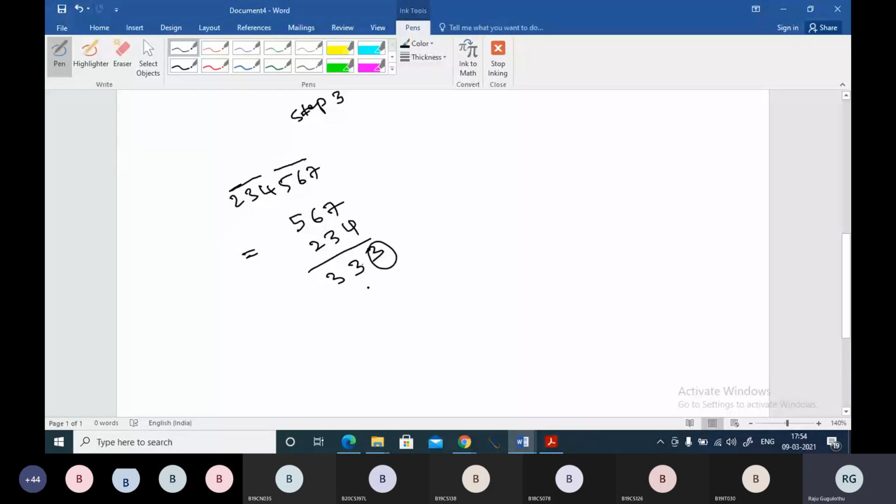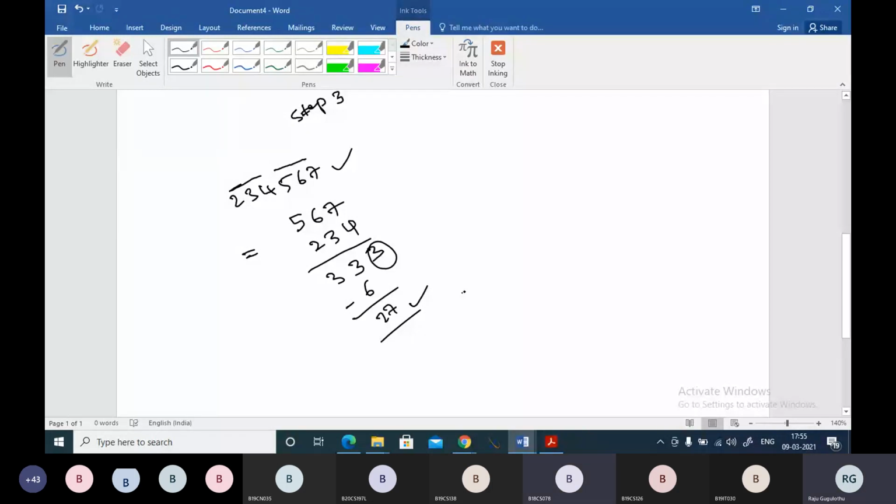Take the unit digit, double it, and subtract from the remaining digits. It's 30 minus 3. It's 27. Yes, 27 is divisible by 7. Then it should be divisible by 7. You can verify also.